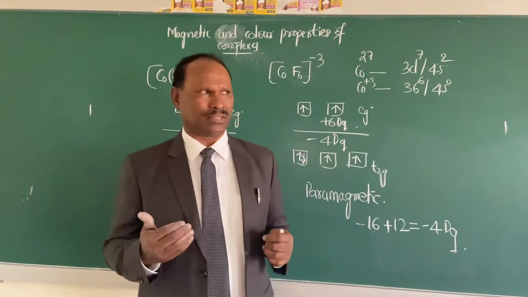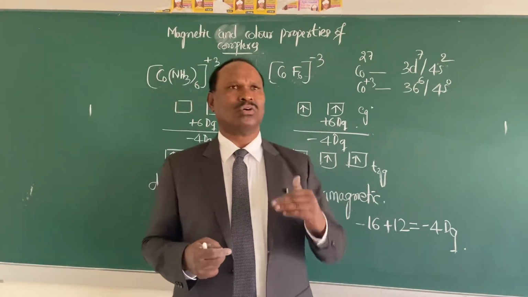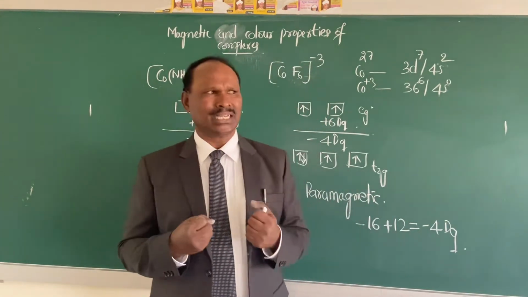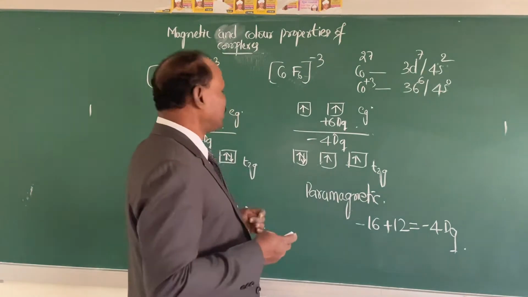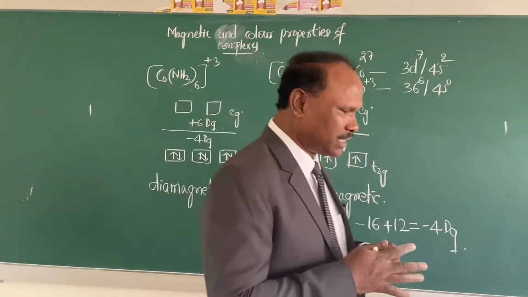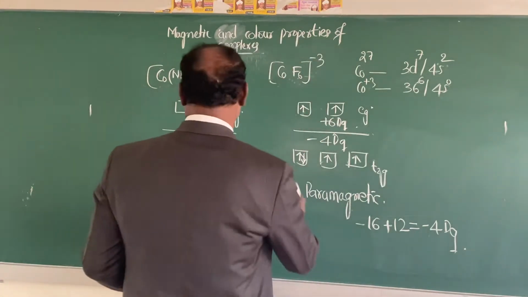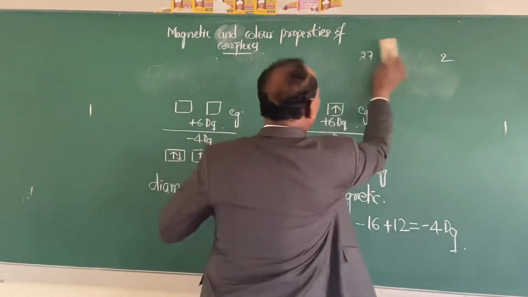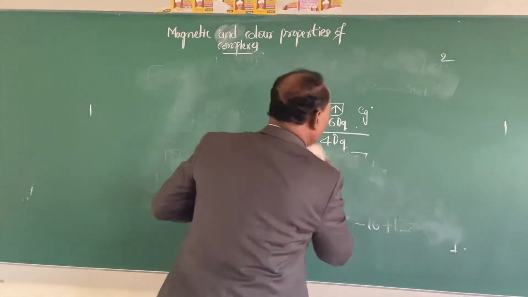to the excitation of those unpaired electrons from a lower energy level to the higher energy level by absorbing radiation from the sunlight. Now let us explain with the help of the crystal field theory the color formation of the coordination compounds. To explain this, I will take one compound, the coordination compound.